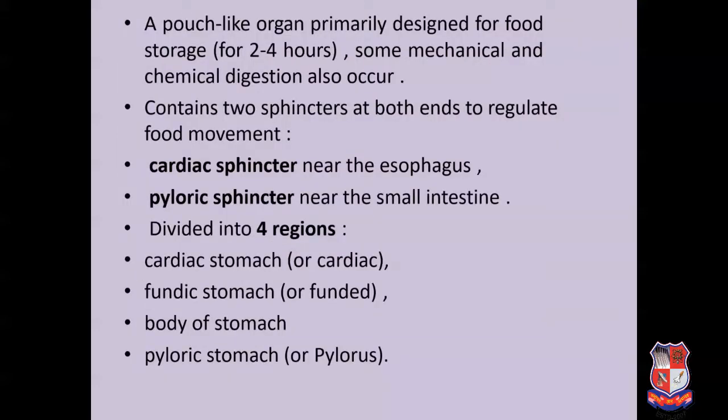As the stomach is designed for chemical and mechanical digestion, you can see that the 2 main sphincters which regulate the food movements are the cardiac sphincter and the pyloric sphincter. If you have seen the previous figure of the morphological structure of the stomach, it clearly shows the cardiac sphincter and pyloric sphincter. The cardiac sphincter is located nearer to the esophagus, and the pyloric sphincter is located nearer to the small intestine.